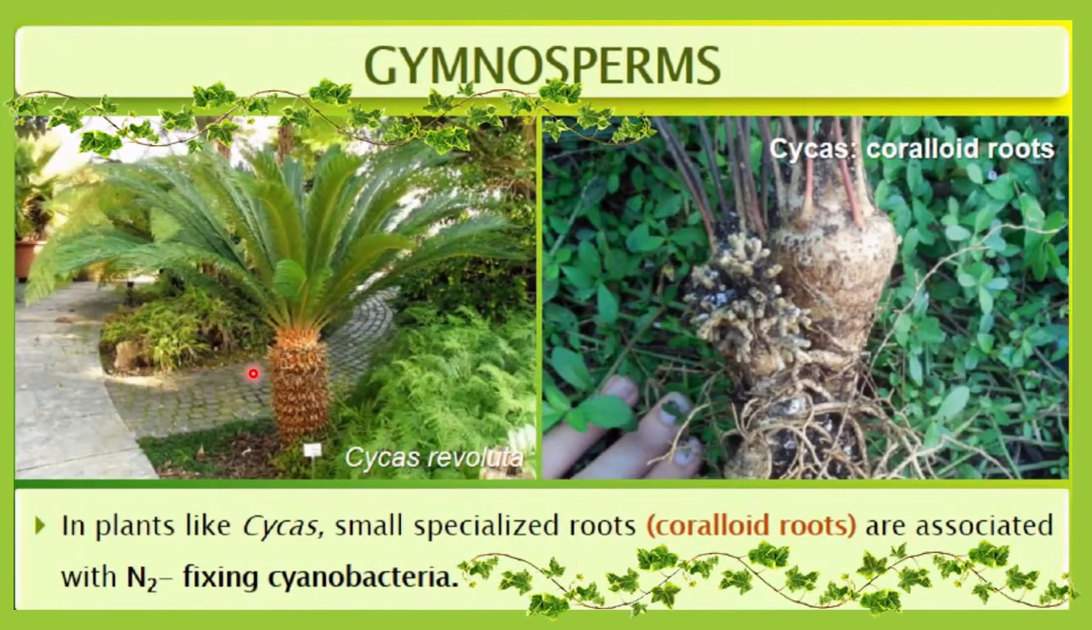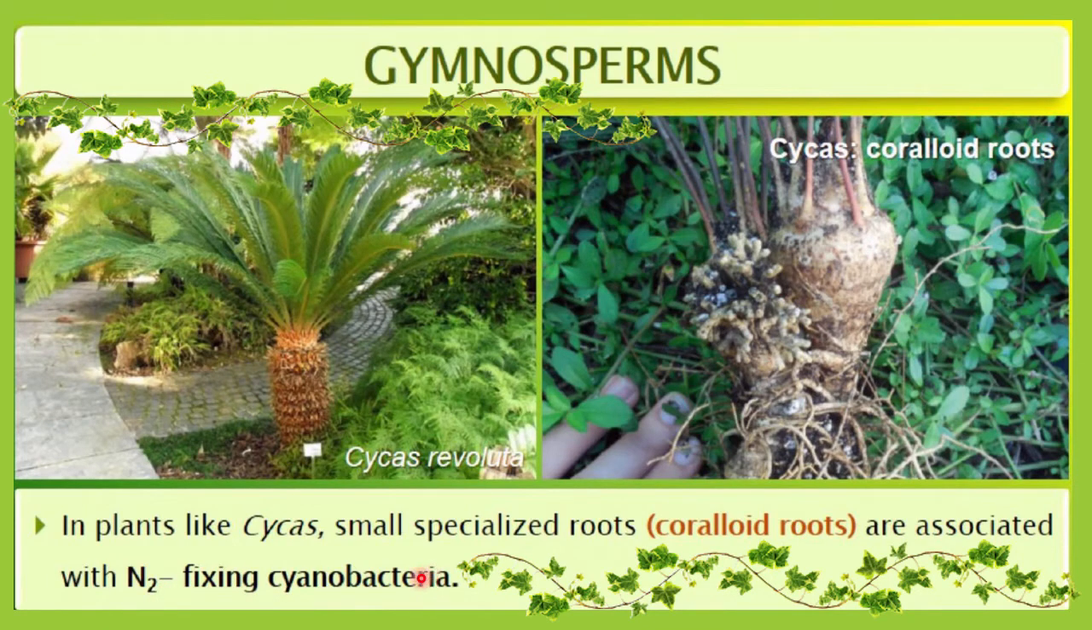Some plants included in the gymnosperms, like cycas. Here you can see Cycas revoluta. This is the example of Cycas revoluta. You can see in the picture small specialized roots, and those are coralloid roots. They may be associated with nitrogen fixing cyanobacteria. So here nitrogen fixing cyanobacteria may be present.